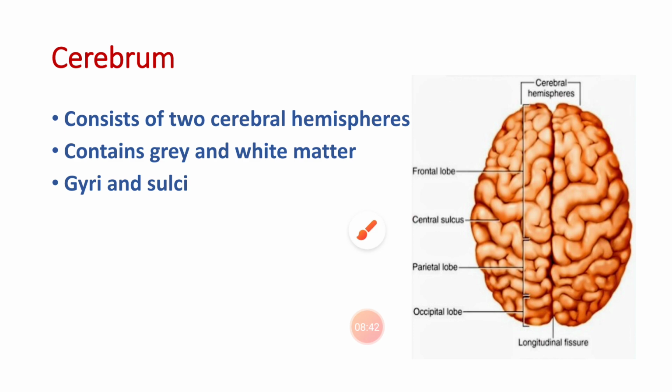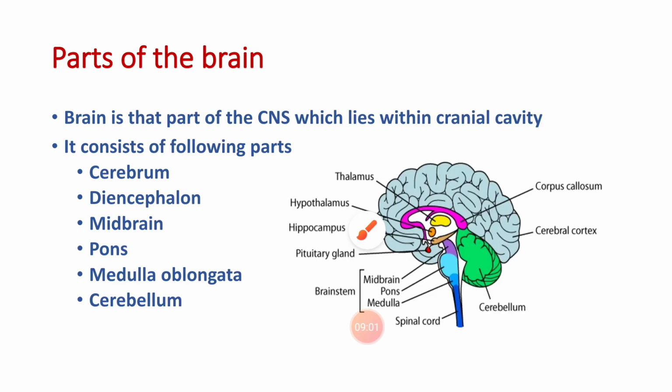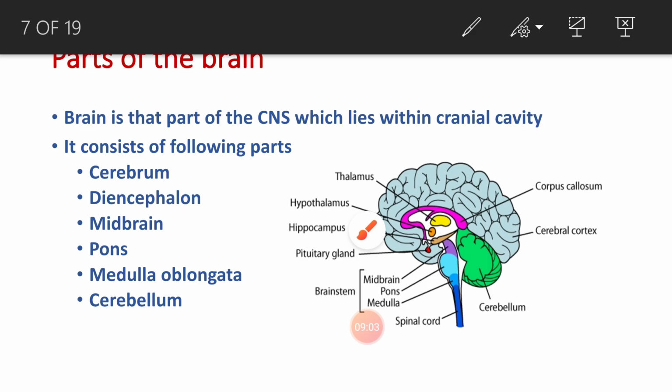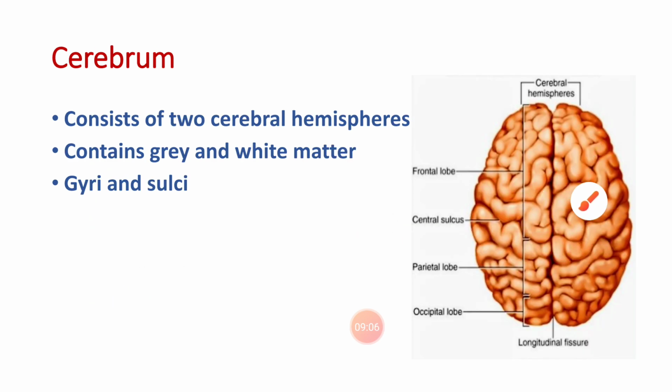The surface of the cerebral cortex is convoluted, and it has a series of elevations called the gyri, which are separated by deep grooves called the sulci. So the sulci and gyri increase the surface area of the cerebral hemispheres. There are individual differences in the appearance of the sulci and the gyri, but some sulci are constant in their position and appearance and serve as important landmarks.